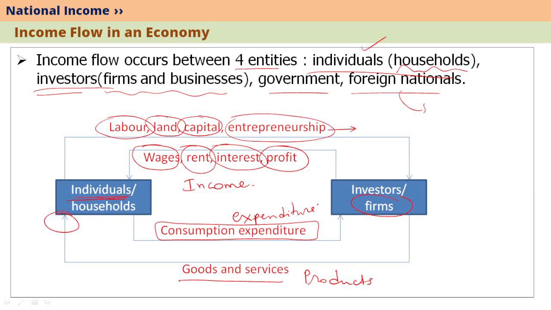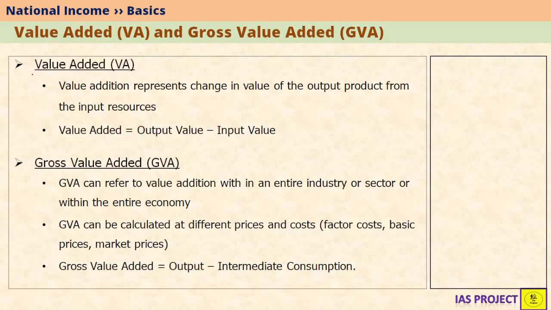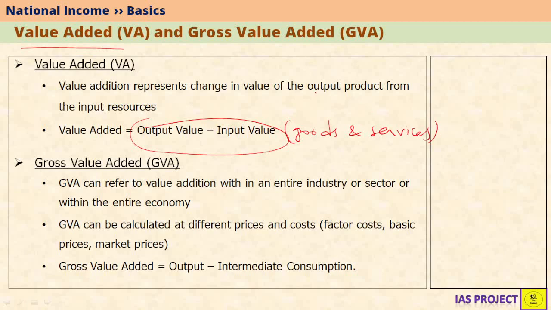Now let's look at what is value added. Value added or value addition is nothing but output value minus input value of the goods and services. So whenever a production process takes place, we know that resources are converted into useful products. So the difference in value between the useful products and resources is nothing but value added.